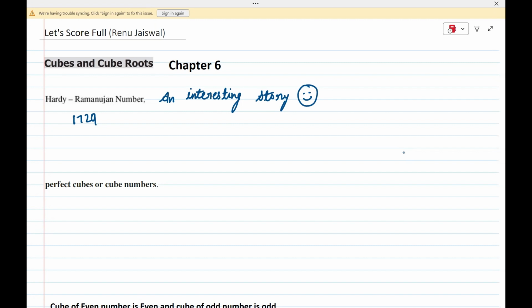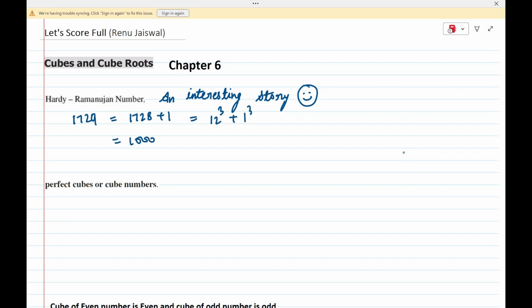Hardy said this number is so boring. But Ramanujan immediately answered, no, it is a very interesting number. The reason is, this is the smallest number which can be expressed as the sum of two cubes in two ways. He immediately said it is 1728 plus 1, that is 12 cube plus 1 cube.